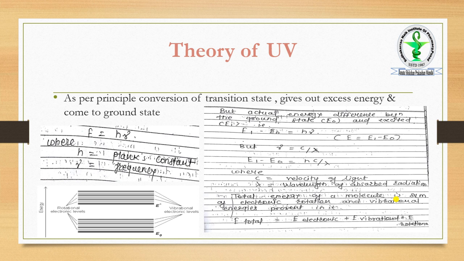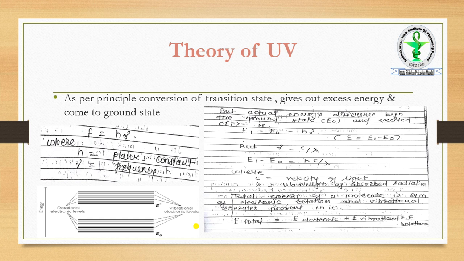Okay, so that is what the slide is explaining. In this case, we know that E is equal to h mu. E is the energy, h is the Planck constant, and mu is the frequency. On the basis of this equation, we know that frequency is inversely proportional to the wavelength, and h is the Planck constant, E is the energy that we are applying. Energy and frequency are interrelated with each other.